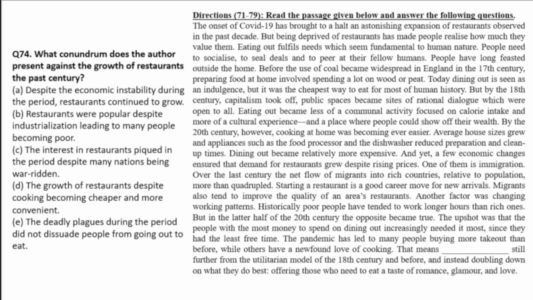What conundrum does the author present against the growth of restaurants in the past century? This also they have told. So I can say refer to the first sentence of the third paragraph for the justification of option D as the answer. None of the other options give a suitable answer to the question, so directly we can go with D. Next.